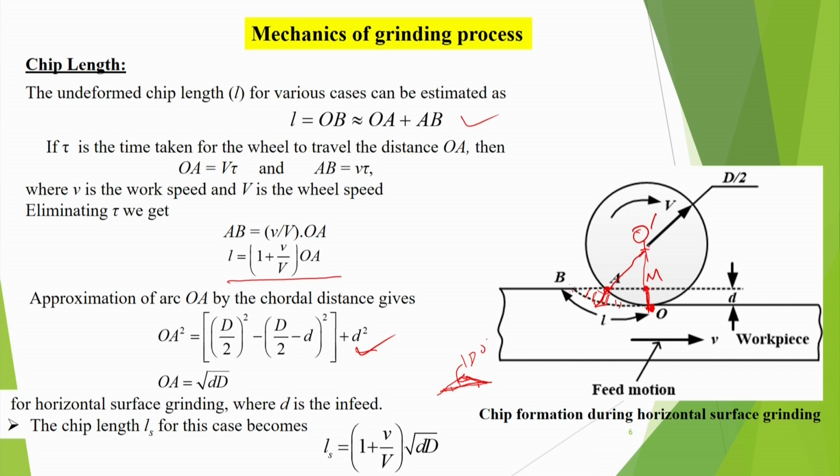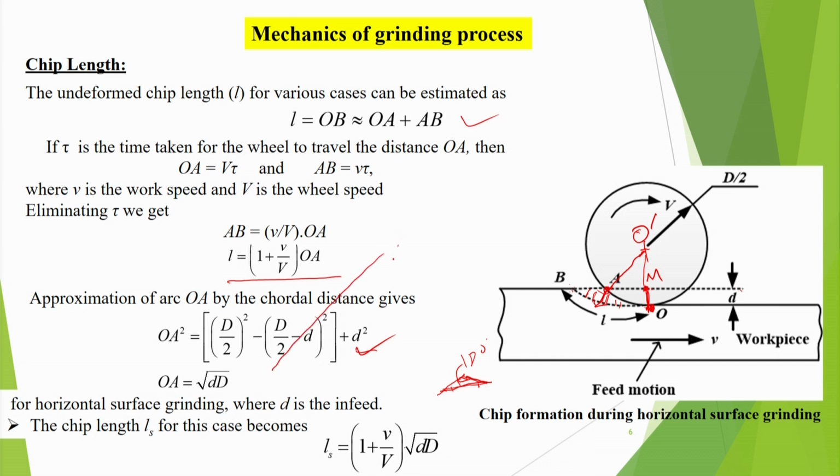What is O dash M? From here to here it is D by 2 minus d, where d is the wheel depth. So, D by 2 minus d whole square. So, this becomes D by 2 square minus D by 2 minus d whole square. Like that we can do, and after that we can simplify this expression.